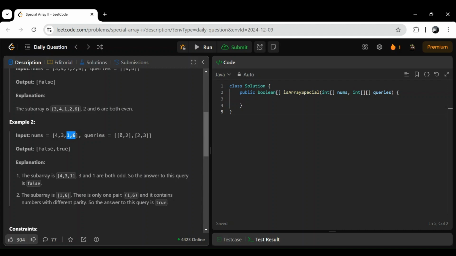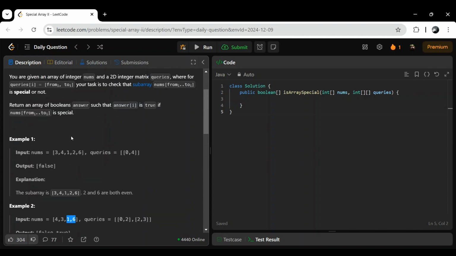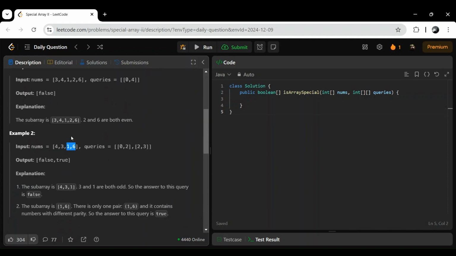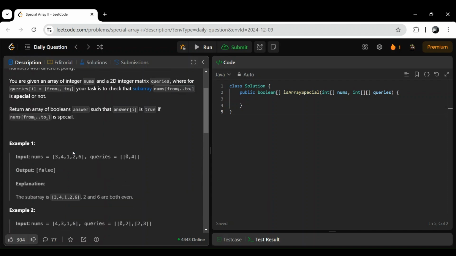Here 1 is odd and 6 is even, so there is no pair with the same parity which would make our subarray not special. So this is a special array, because no such pair with the same parity exists in this subarray.